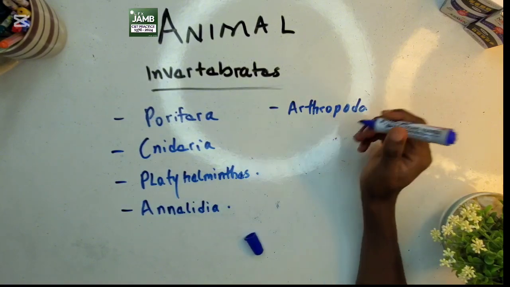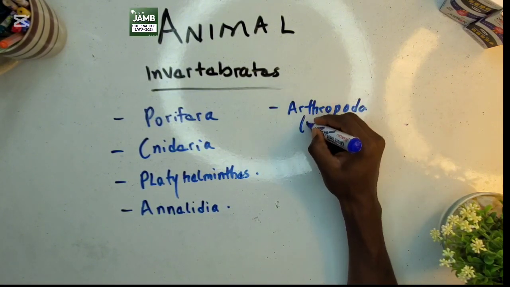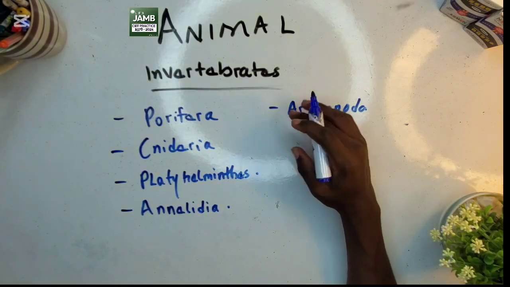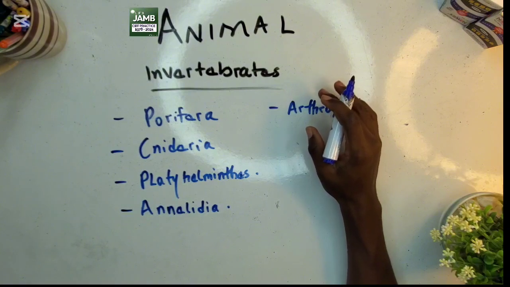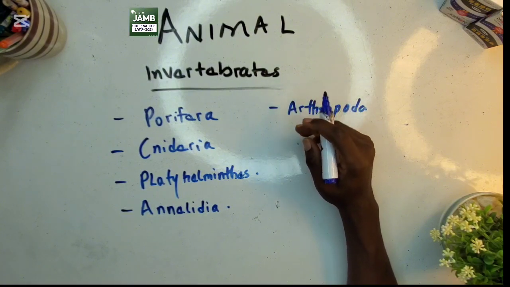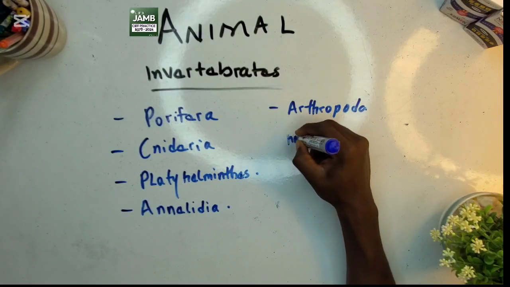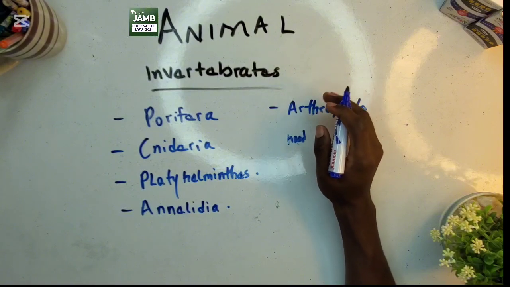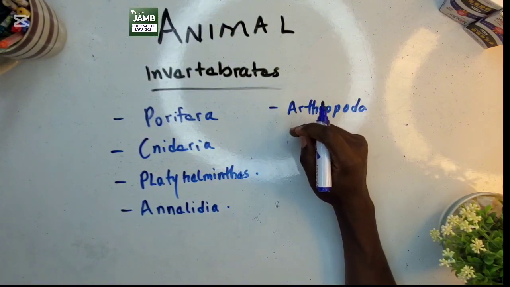Arthropoda. The arthropoda are generally regarded as the jointed leg animals. They are the largest phylum in the kingdom Animalia, and their body is made up of segments. For instance, we have the head, the thorax, and the abdomen. As a general example, they are mainly exoskeletal.